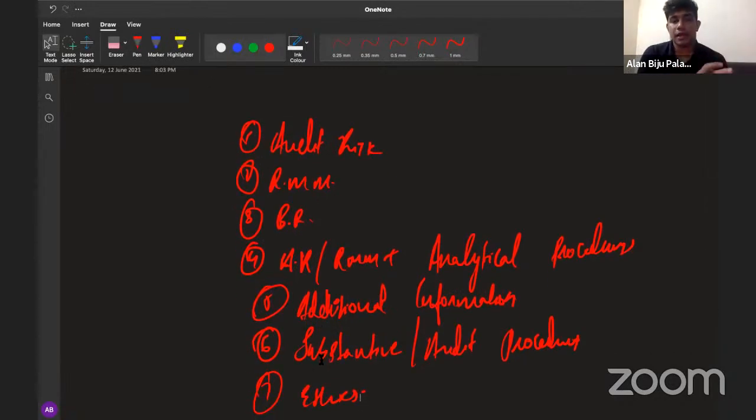These will be the areas tested as part of your 50 marks area, and at the same time, these areas can also be tested as part of your 25 marks. Mainly the areas of audit procedures and ethics will be covered in the 25 marks area as well. Ethics is common to both the 25 and the 50 mark areas. But the audit procedures will only be asked as part of 50 marks.